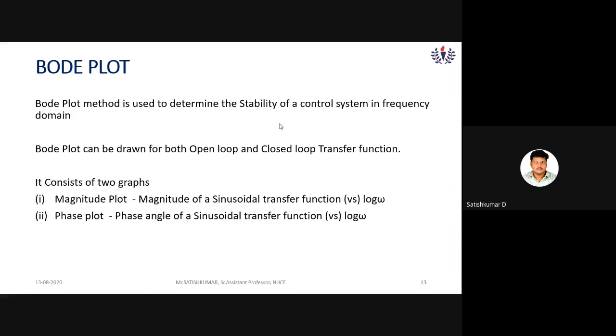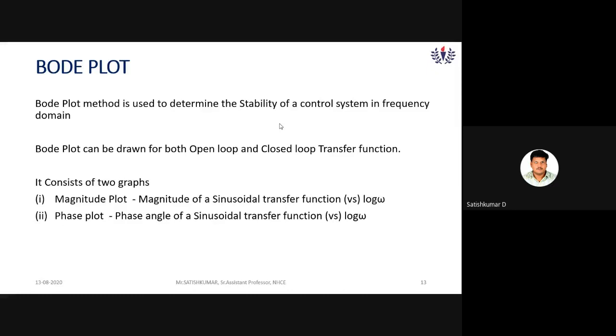Okay, what is the frequency domain? s equals j omega, where omega is the angular frequency. Time domain and frequency domain. Okay. So you have to substitute in the transfer function, wherever s is, s equals j omega. j into omega. Then you will get the transfer function in the frequency domain. Okay. And the Bode plot consists of two plots, two graphs. One is the magnitude plot and the second one is the phase plot.